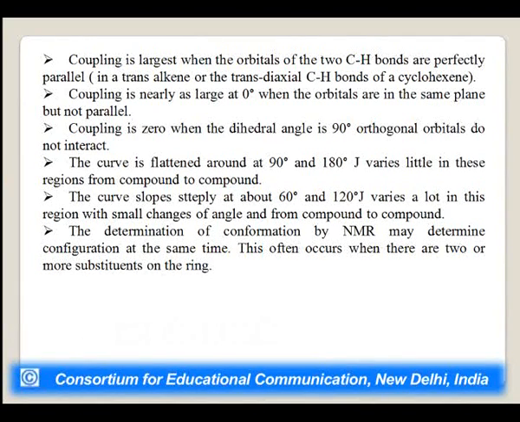Coupling is nearly as large at 0 value also when orbitals are in the same plane but not parallel. So, when the CH bonds are parallel and in the same plane, the value will vary. Coupling is 0 when the dihedral angle is 90 degrees, that is, we can say orthogonal orbitals do not interact with each other. The curve is flattened around 90 degrees and 180 degrees, and J varies little in these regions from